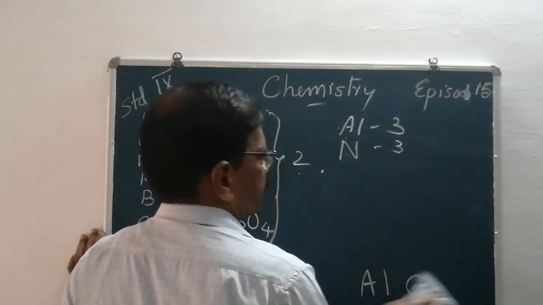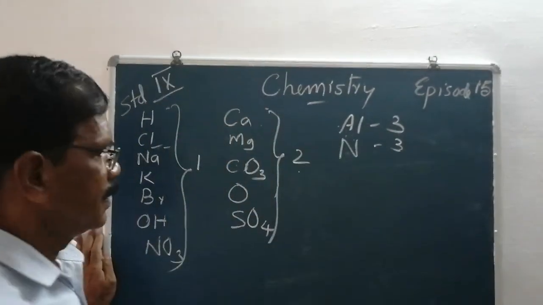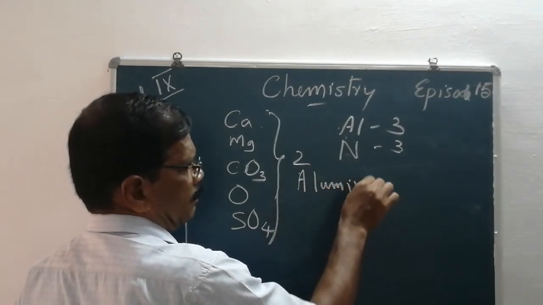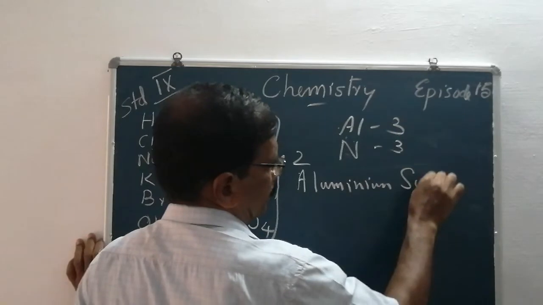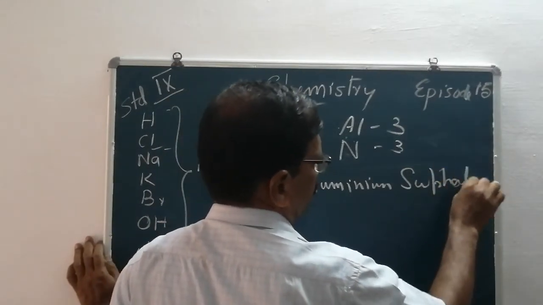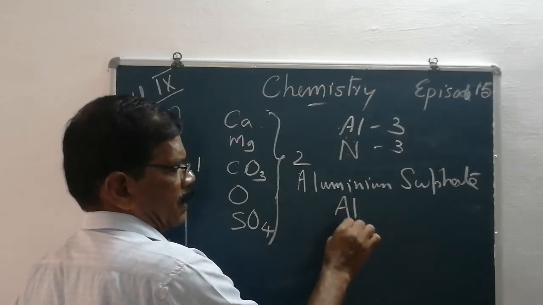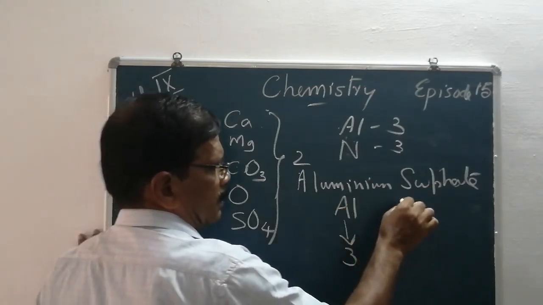Now write the formula of aluminium sulfate. What are the constituent elements? Aluminium, its valency is 3.